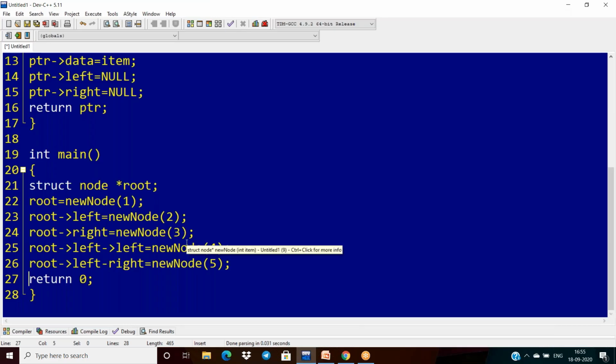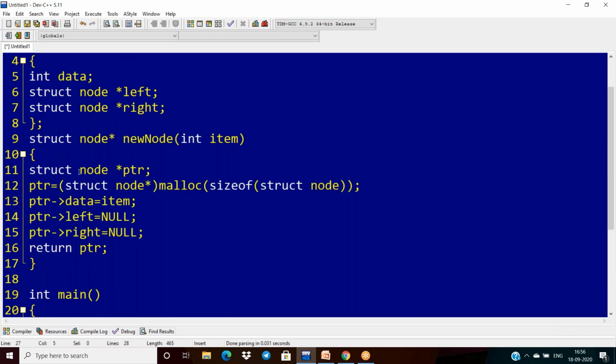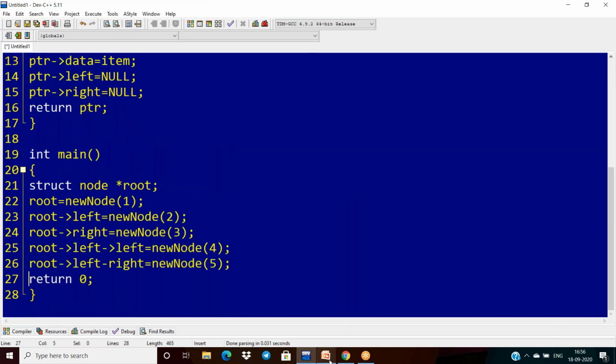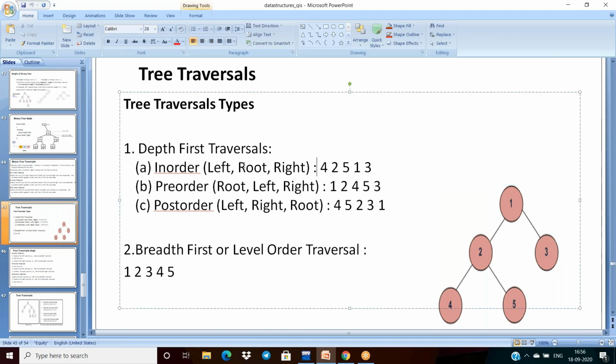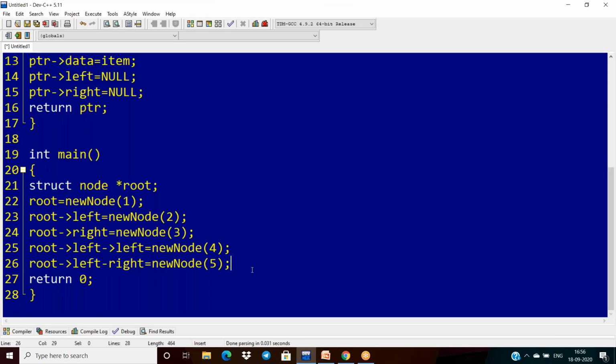Now what next? Here onwards we have to implement the logic. What is our logic here? I have to produce the output of this in order. Okay, suppose I want to get first in order. In order means I want to take a function here, in order. Name of the function is in order. I'm passing the root. Okay. And after this, I have to print some information. Why? After calling this only, you will get some information.